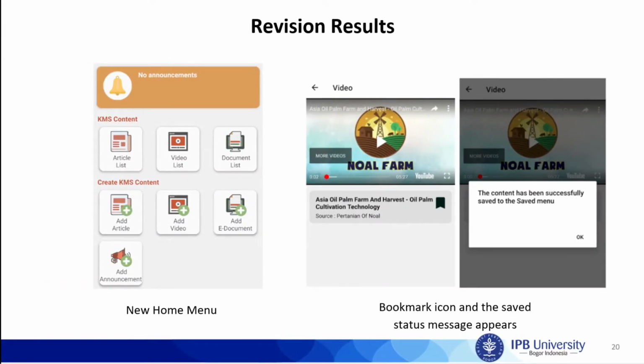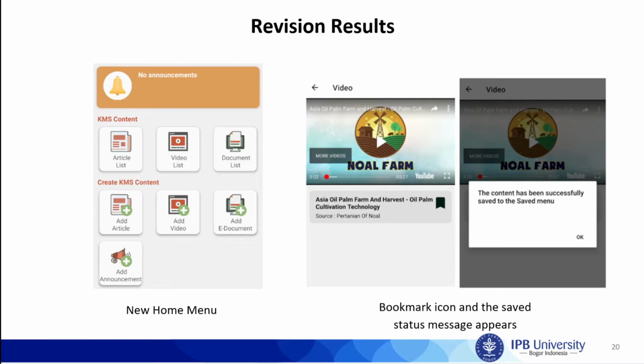The left figure shows the change to the home menu. A simple square button containing a plus sign is replaced with a square button that really shows the feature of creating content. Based on the observation, farmers are more drawn to the square button than the simple circular button.